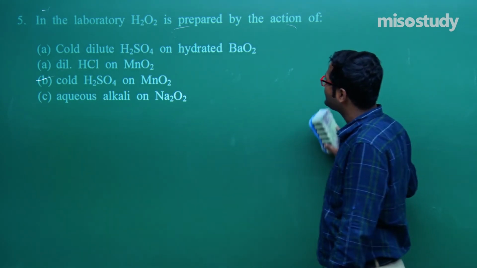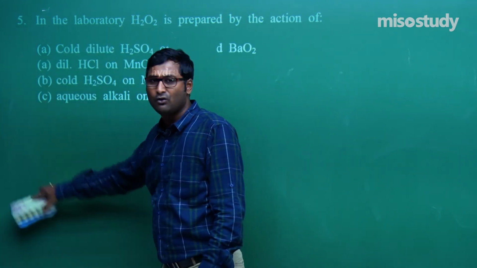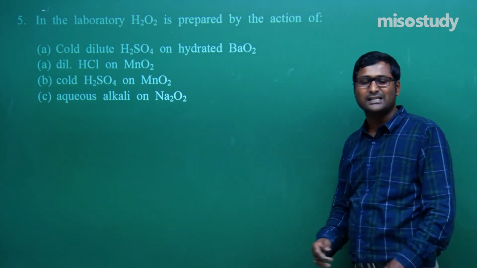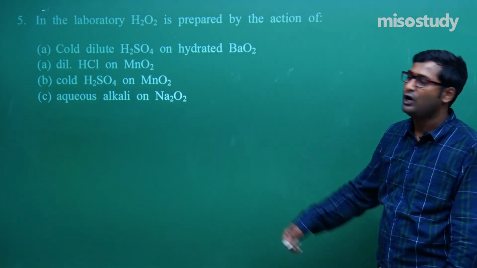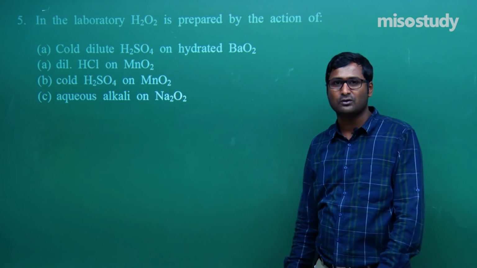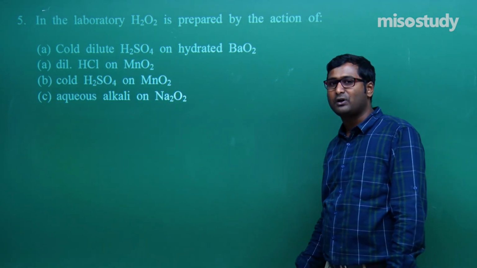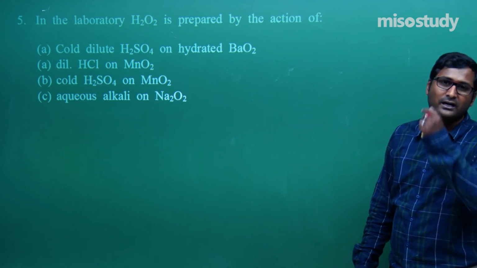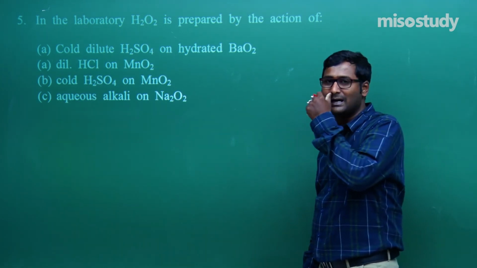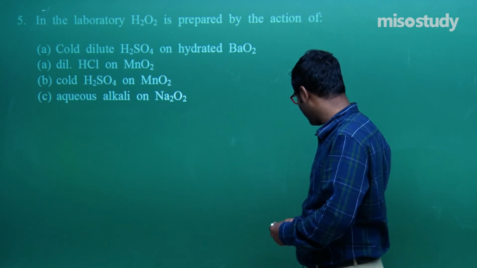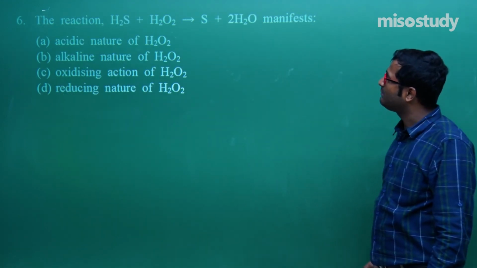Tell me what is the method. As we know, if I use barium peroxide, that is BaO2 into xH2O, on treatment with cold dilute H2SO4, we can also use H3PO4, and the product is BaSO4 plus H2O2 plus H2O. So this is the case. Now let's move to question number 6.